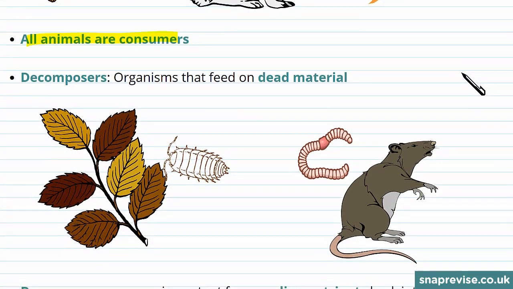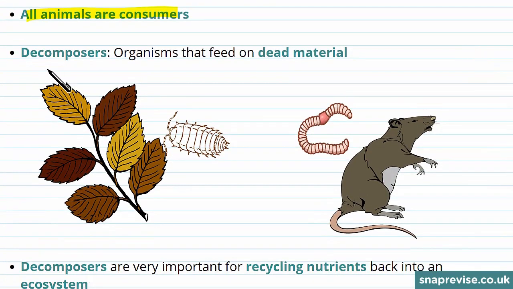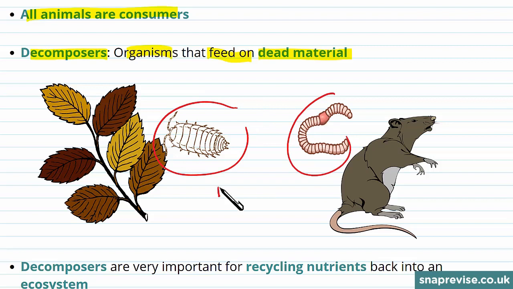Another type of feeding strategy is to be a decomposer. These are organisms that feed on dead material. Decomposers break down dead plant and animal matter. The most common examples are bacteria and fungi, but they can also be insects or invertebrates. Decomposers get their nutrients from feeding on this dead matter.